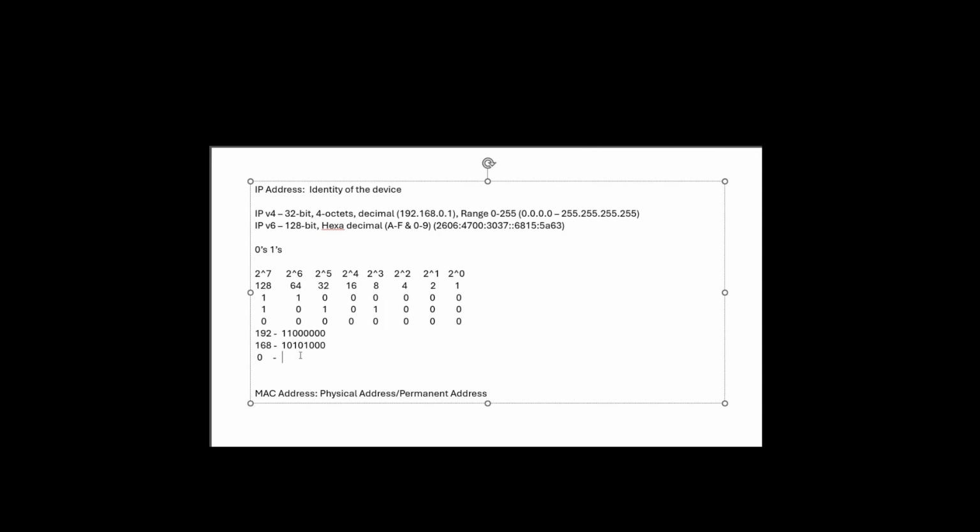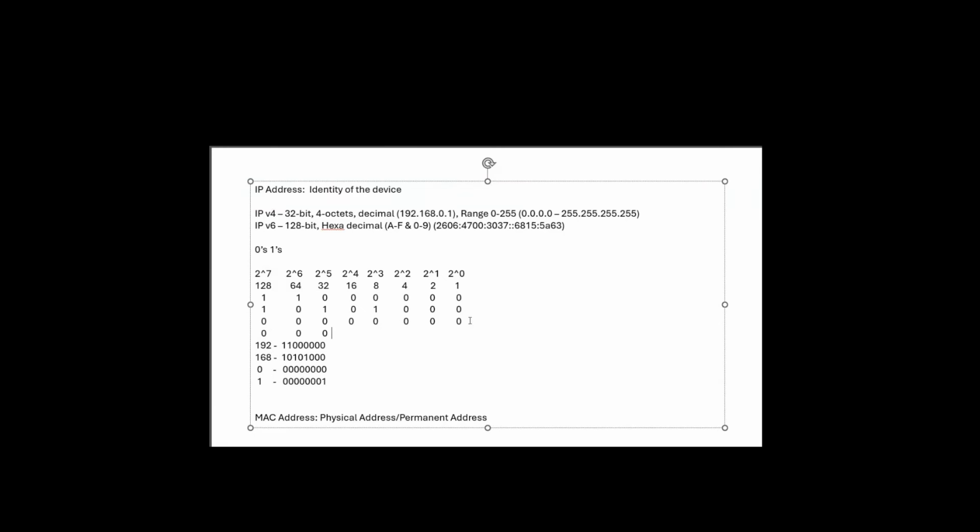0 0 0 0 0 0 0 0, right? And what is the binary value for 1? All zeros, and the last one is one. So I hope you understood how to convert a decimal value to binary, the IP address to a binary value. So the binary value of 192.168.0.1 is 11000000 dot 10101000 dot 00000000 dot 00000001. This is the value.